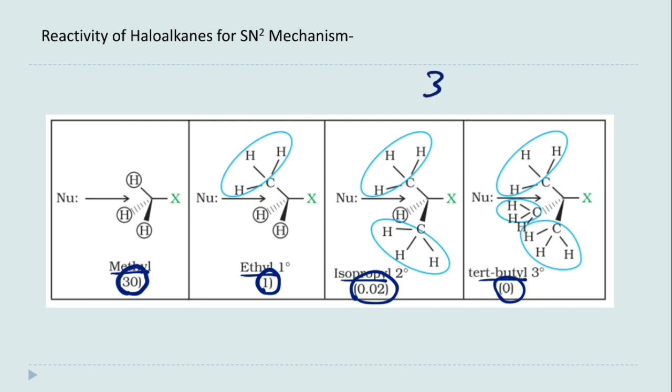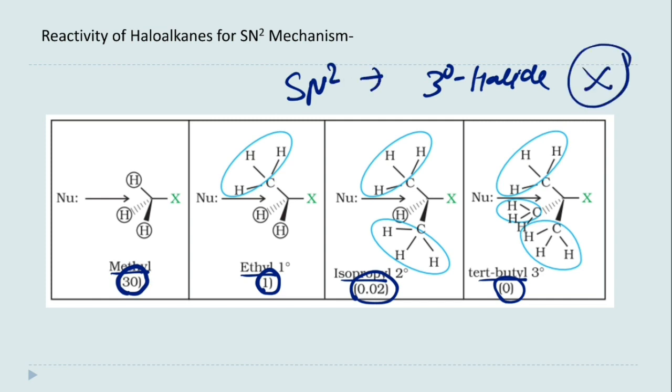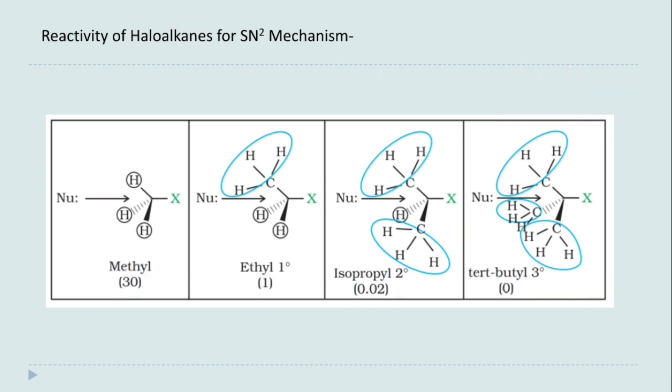That means in 3 degree halide the possibility of SN2 mechanism is 0, and this kind of mechanism is not possible or cannot be imagined in 3 degree alkyl halides. Okay, so I hope you are clear about the reactivity. Please note it down: 1 degree greater than 2 degree greater than 3 degree.